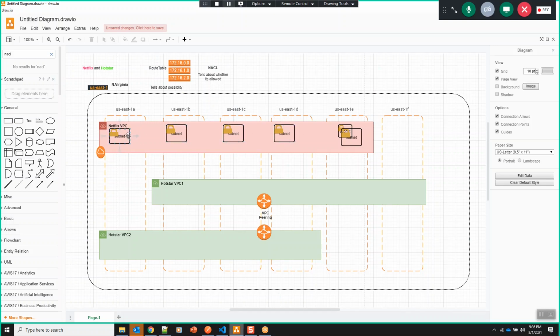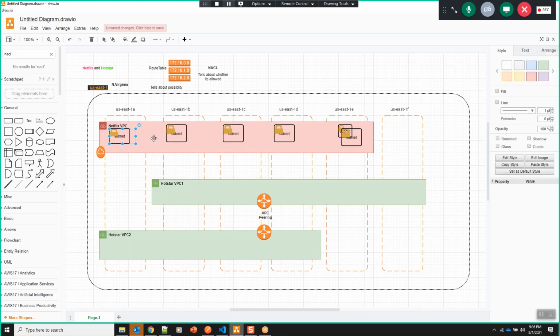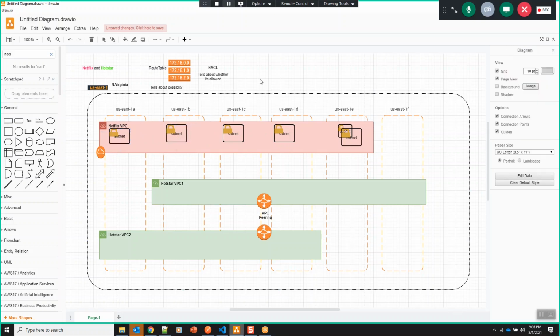So if a subnet is allowed to talk to the internet gateway, then it would be called a public subnet. Okay, there could be a subnet that has a route to the internet gateway, but it is not allowed to communicate to the internet gateway. Then it would be called a private subnet. So it should match both the conditions to be eligible to be a public subnet.